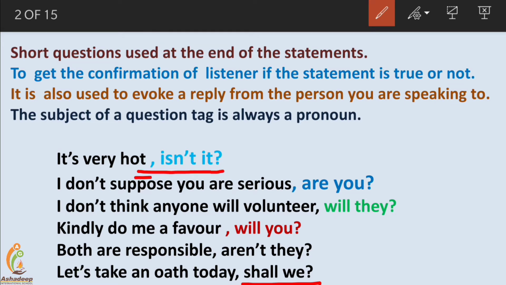It's a short question. It is added after a comma, and at the end is a question mark. This grammatical structure is used by the speaker to get the confirmation of the listener on the statement spoken by the speaker. That's the way this grammatical structure is used in communication. So let us go through this structure in detail.